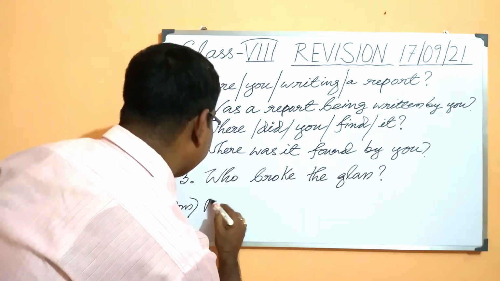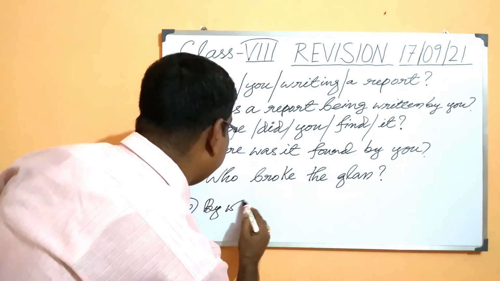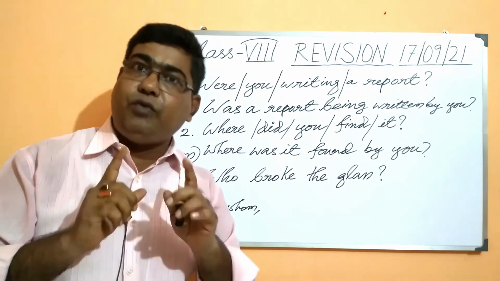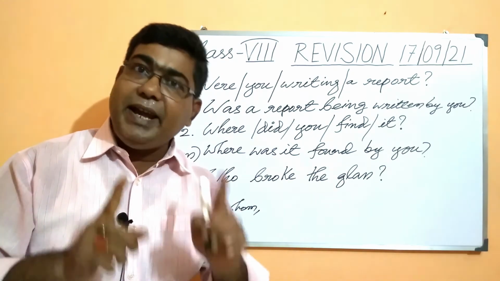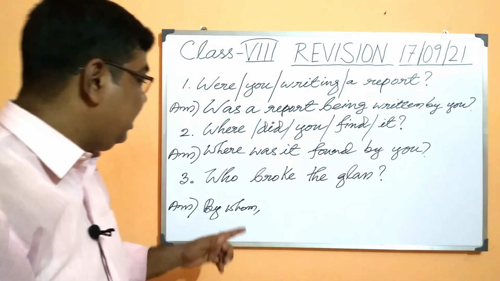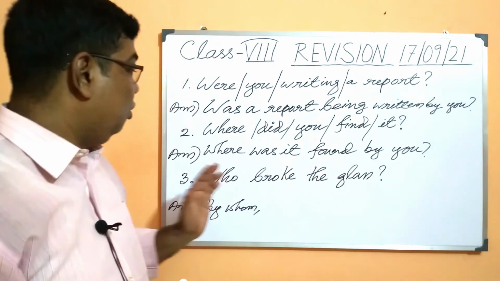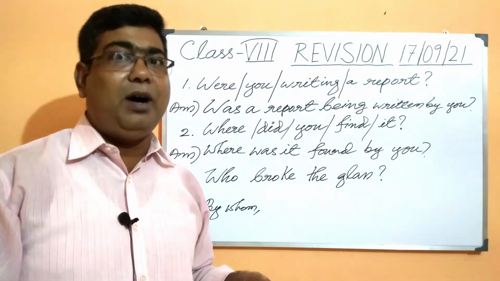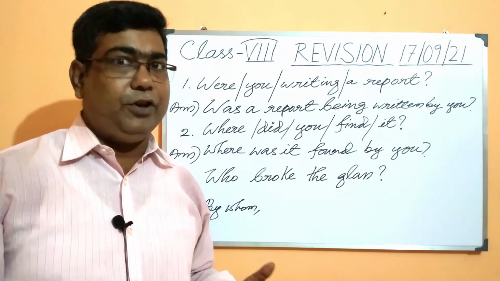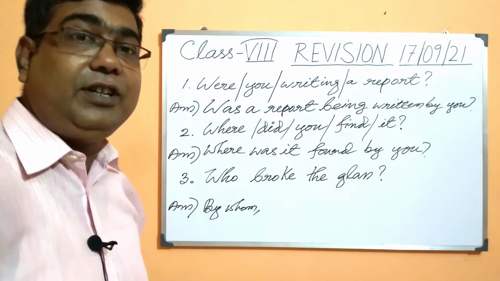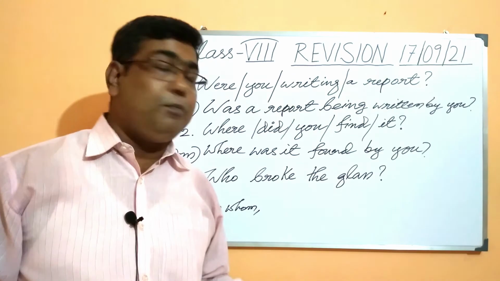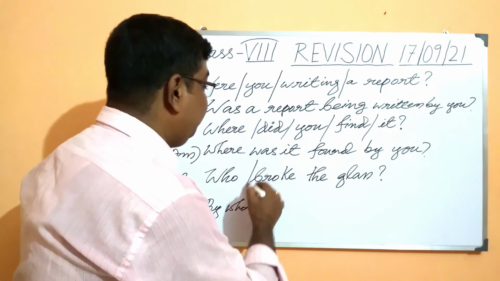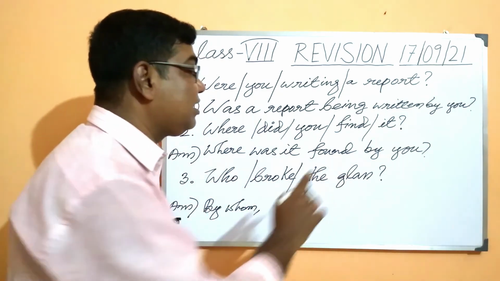So here I have written by whom. Let me tell you once again, students, whenever you get a question beginning with who, make it by whom in the passive voice and thereafter put a comma. Although there is no hard and fast rule that we have to put a comma, from the grammatical point of view, generally we put a comma here after by whom. And now find out the object, the glass. Which one is the verb? Broke. So here we have broke, the verb, and the glass, the object.